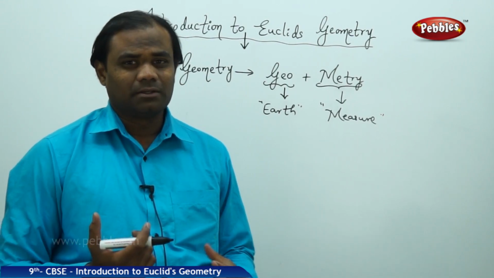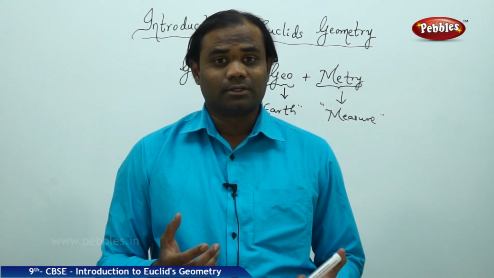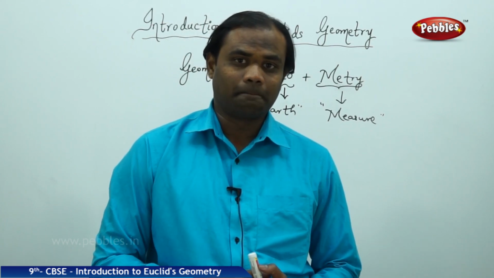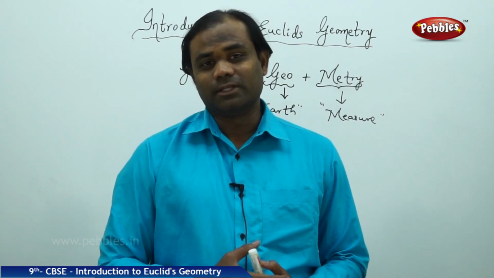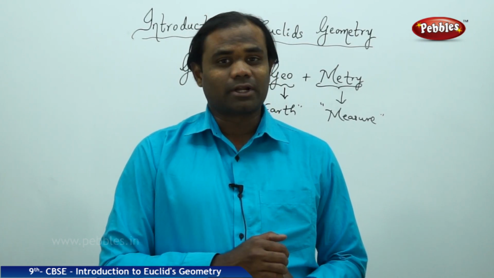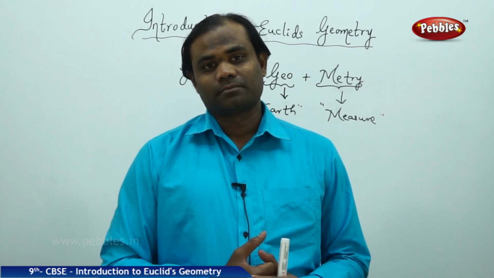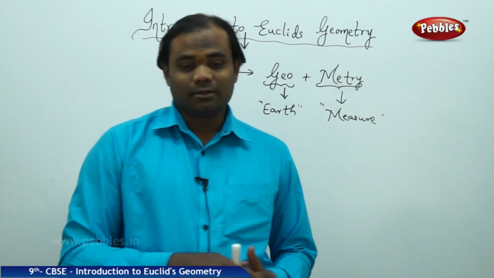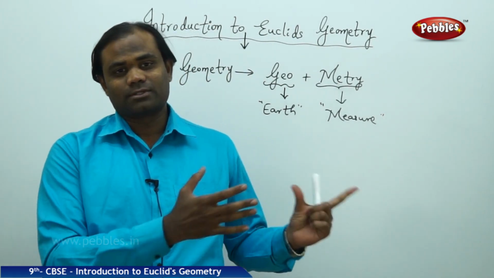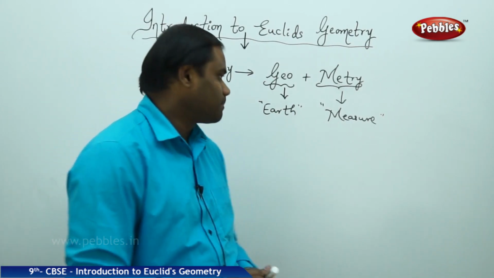But why did the mathematicians during those times give importance to measuring the earth? That is the biggest question here. In order to understand the reason behind it, let's take history back into existence. During those times, many Greeks had different plots or farms which the farmers had divided.